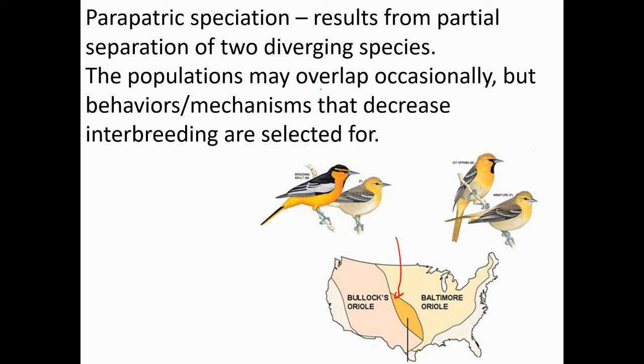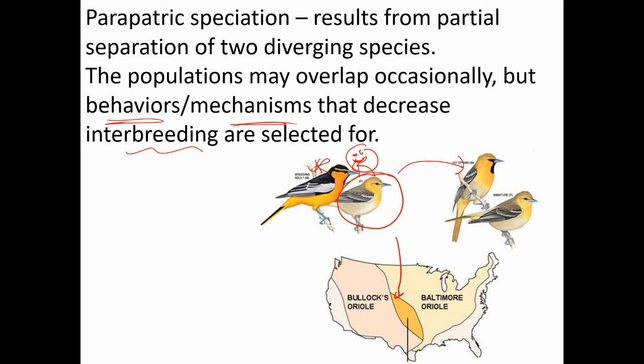And so for this little space, it's really more like sympatric speciation. And so what you have is the populations overlap occasionally, but there's some kind of behavior or some mechanism that decreases the interbreeding. So maybe if she mates with him, her babies are not as successful. So if she instead mates with this one, her babies are more likely to survive and reproduce because maybe something about their longer beak makes them more successful in this area. And so anything that would help her to be more likely to mate with him is going to be selected for. So maybe she prefers the males with a little bit more orange coat or a little bit blacker wings. Maybe she thinks they're cuter.